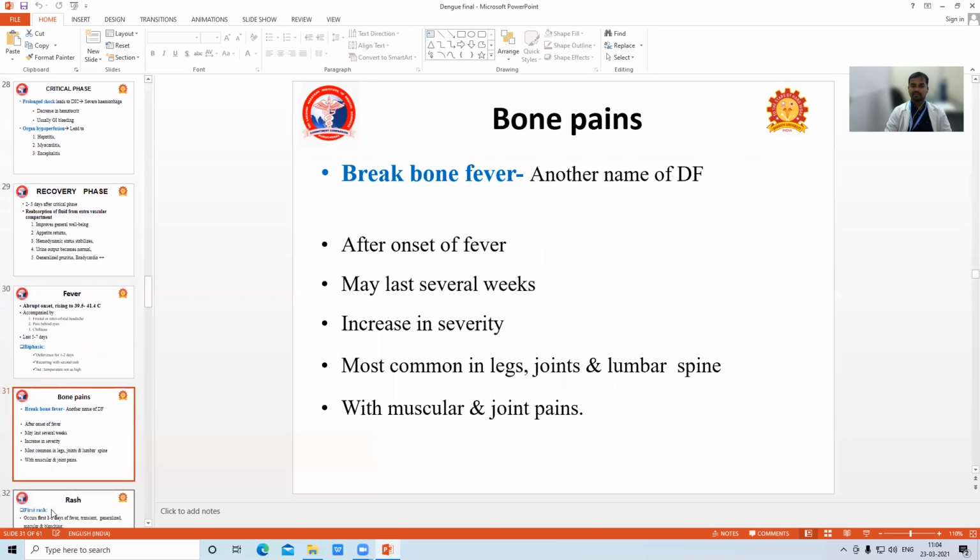Then bone pains. So, what is another name for dengue fever? Breakbone fever. Bone pain will occur after onset of fever, may last several weeks, decreasing in severity, commonly occurring in legs, joints, and lumbar spine, associated with muscular or joint pains.